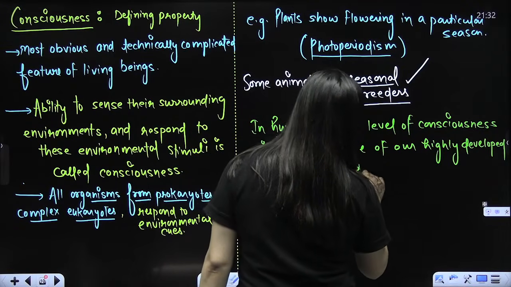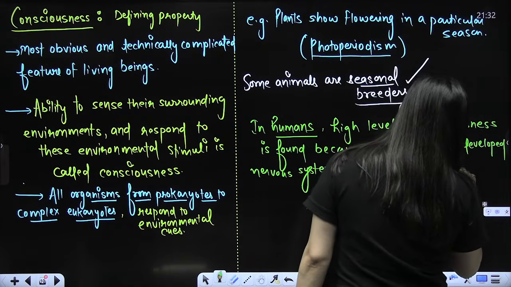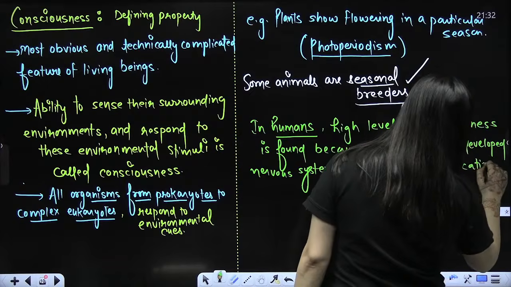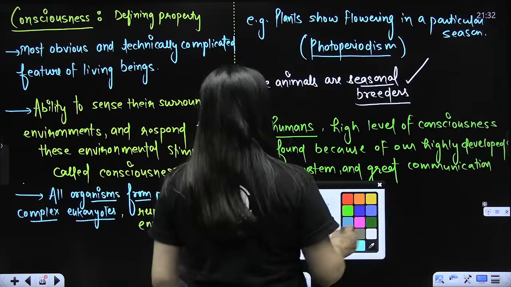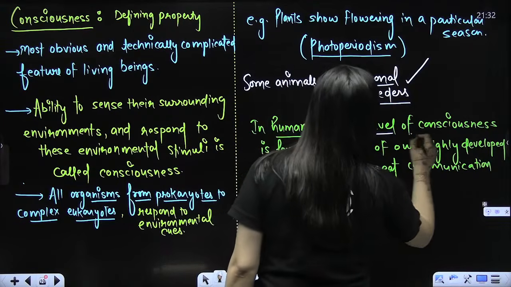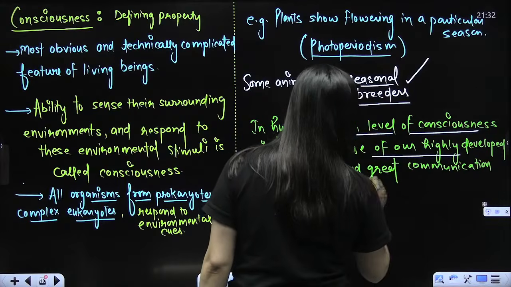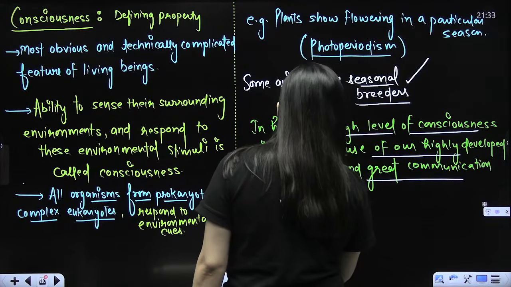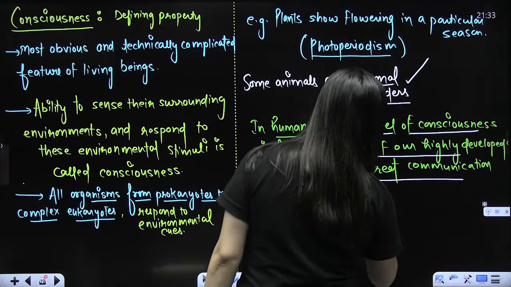And great communication skills. In humans, a high level of consciousness is found because of our highly developed nervous system and great communication skills. So we humans show self-consciousness.